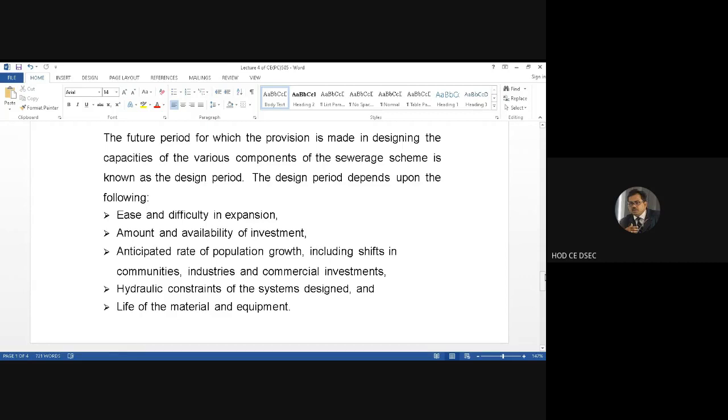We all know that after 10 years, after 20 years, there will be a vast population, and as the population grows, the usage of water will also be more, because the demand of water is the per capita into the capita. So as the population grows, definitely the water usage will be more.